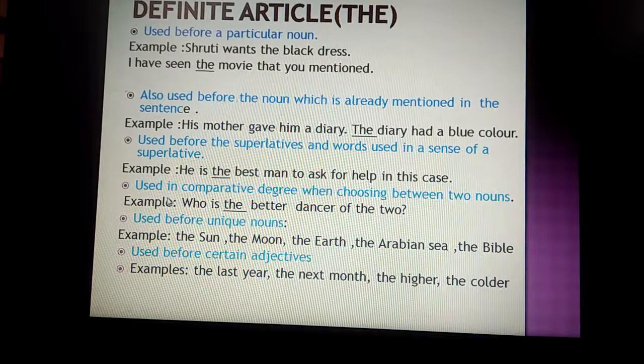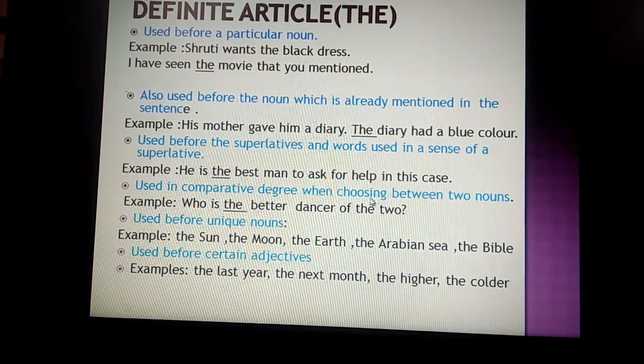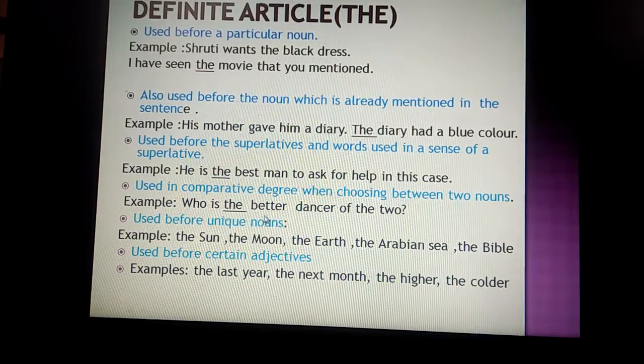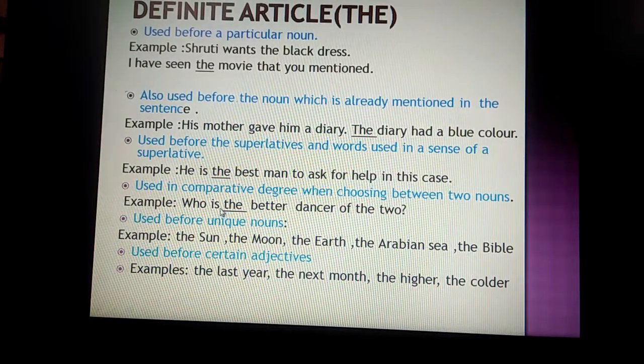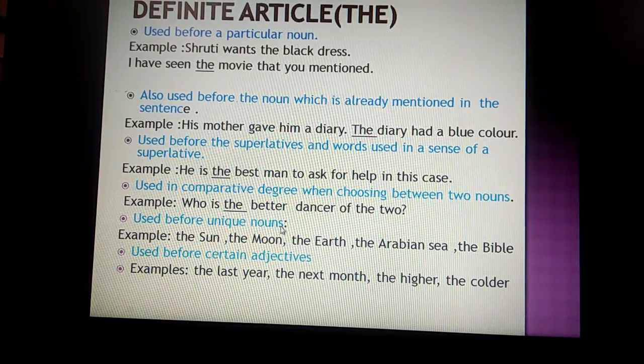We can also use definite articles before the comparative degree when choosing between two nouns. For example, you can see the comparative degree is better, and when we are choosing between two, then we can use the.